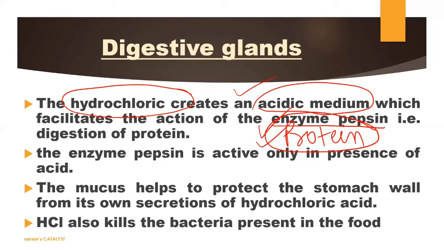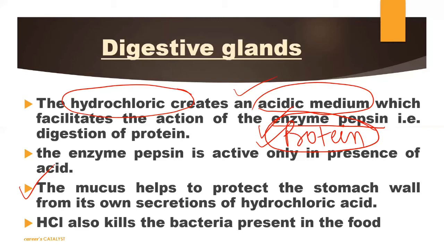Okay, now we will talk about the third one, that is mucus. We already talked about HCl and enzyme pepsin. Now we are talking about mucus. Obviously, this mucus is very important here because HCl is very corrosive in nature, as we discussed. Because of the corrosiveness of this HCl, the stomach lining will get damaged, right?